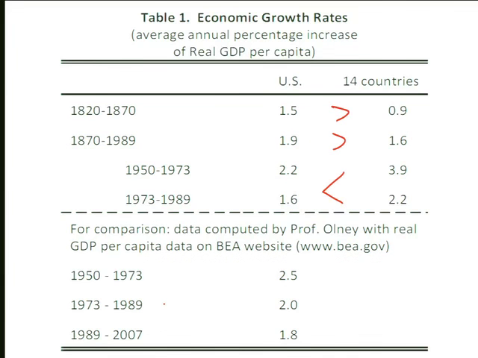So if I had 1870 to 1950, yes, this 1.9 number would be greater. And that gap in growth would probably be greater. Yeah, exactly. Okay, so this is one set of data that we can look at to see, oh, there have been changes over time in the rates of economic growth.